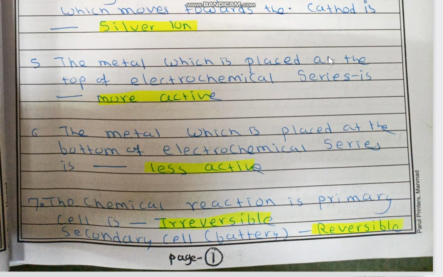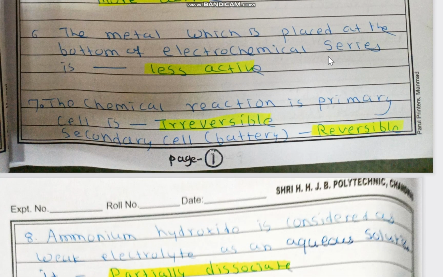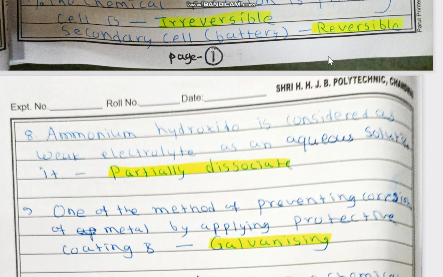Then question number 5 is the metal which is placed at the top of electrochemical series is more active metal, while the metal which is placed at the bottom of electrochemical series is less active metal. More active metal they are act as cathode, while less active metals they are act as anode. The chemical reaction in primary cell is irreversible, that means one directional, while in secondary cell it is reversible. Secondary cell it is also known as battery.